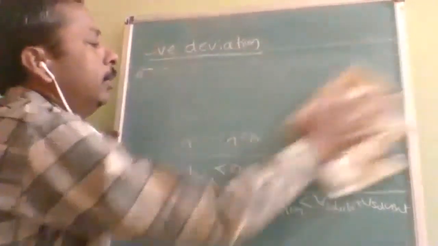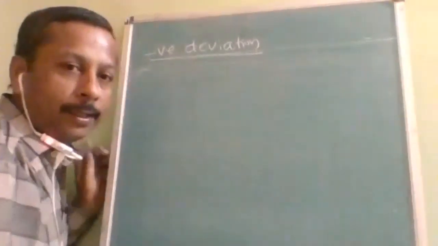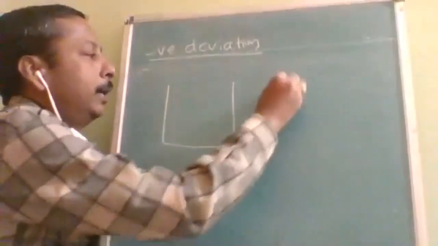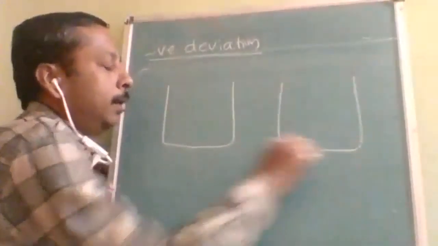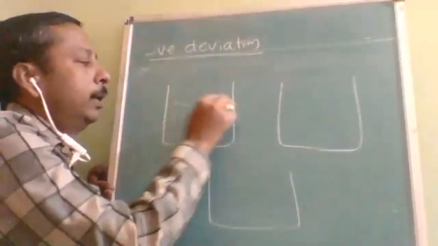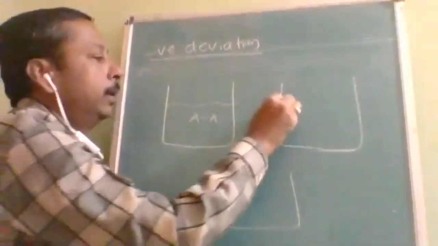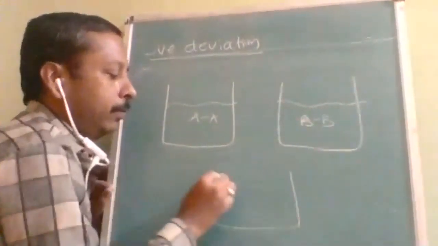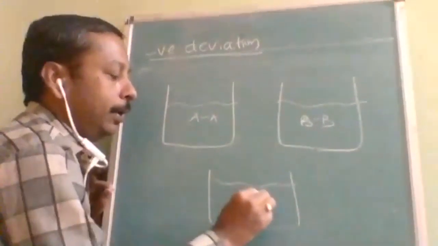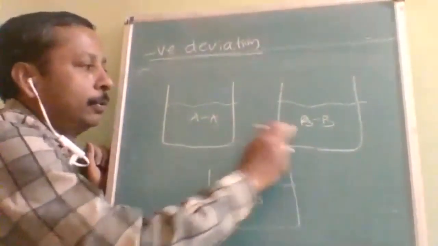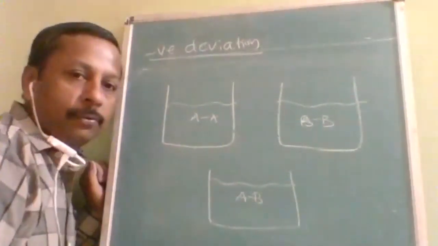So that diagram also I will tell you. Same diagram. How many containers? 3 containers. Very good. So this is one container, this is another container, and this is the third container. What will it contain? Only A and A. What will it contain? Only B and B. What will it contain? Only A and B. There, this attraction force was high and this attraction force was less.